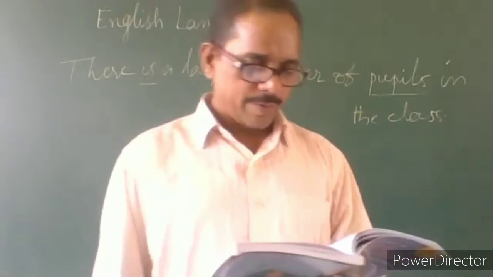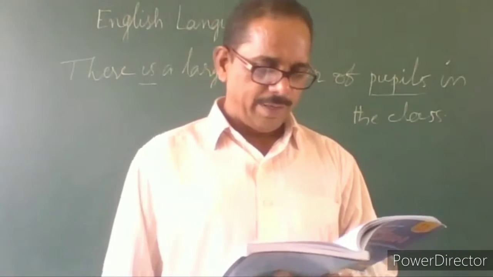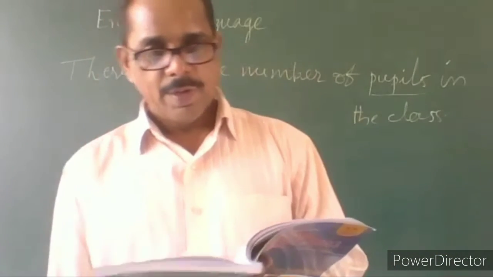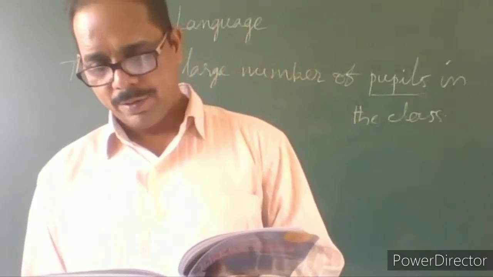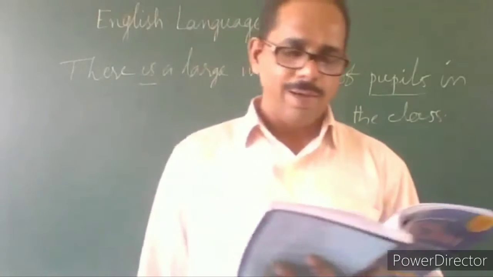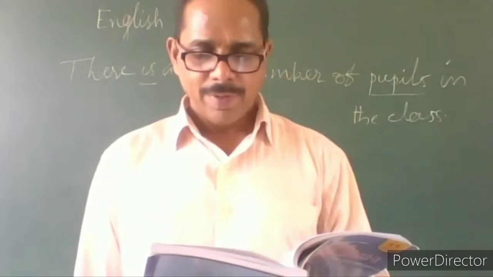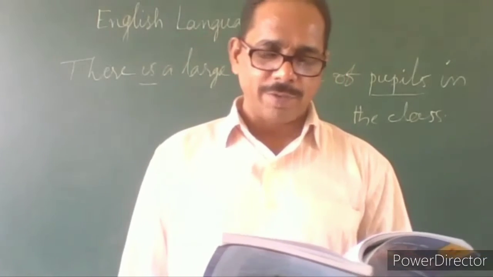We'll go to the next point, G. If two nouns are joined by with or as well as, the verb agrees with the first noun.